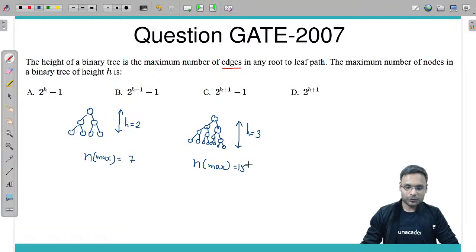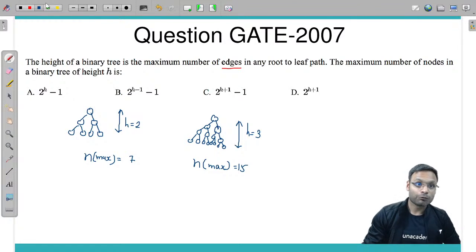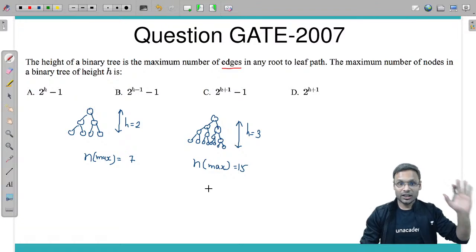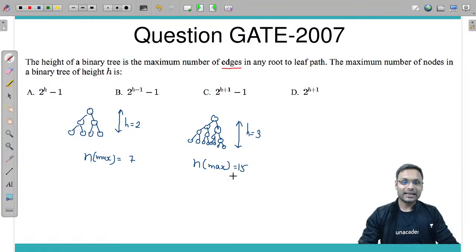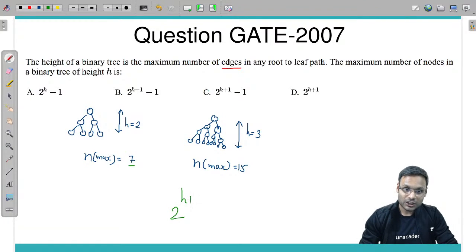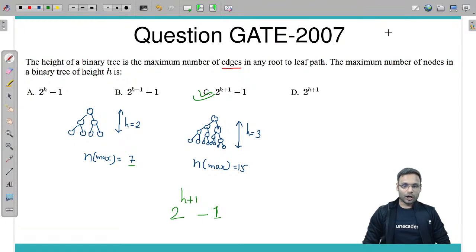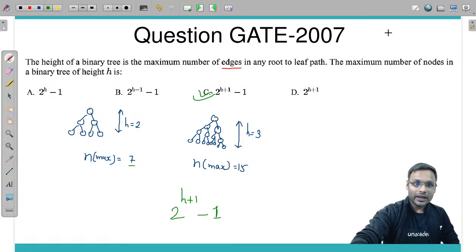So which particular formula is correct here? This is 2 power 3 minus 1. This is 2 power 4 minus 1, meaning 2 power h plus 1, height plus 1, minus 1. Option C is correct. Okay, you got it.